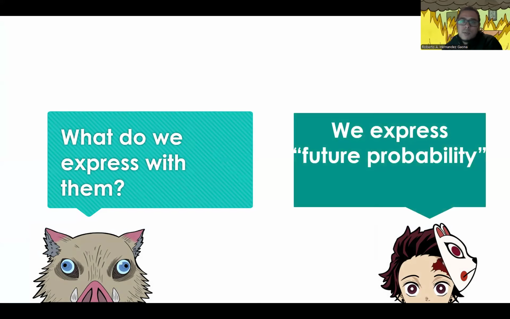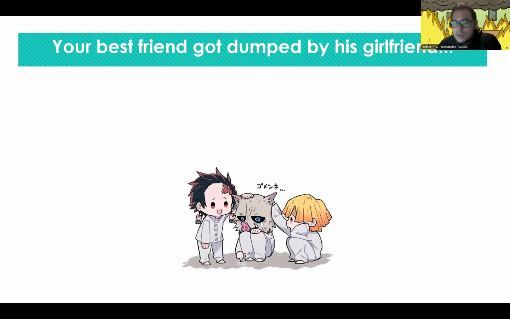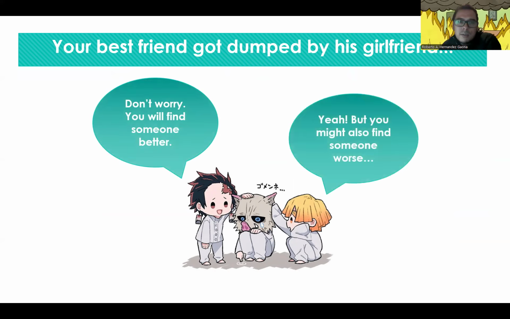And that's fairly simple. We express future probability. Now, imagine that you have your best friend, right? Now, your best friend gets dumped. Now, we have two different types of people, right? We can have somebody like Tanjiro who says, don't worry, you'll find someone better. But we can also have somebody like Zenitsu who says, well, yeah, but you might also find someone worse. And here we can see two different modals being used. So on Tanjiro's side, we have the modal will. And on Zenitsu's side, we have the modal might.